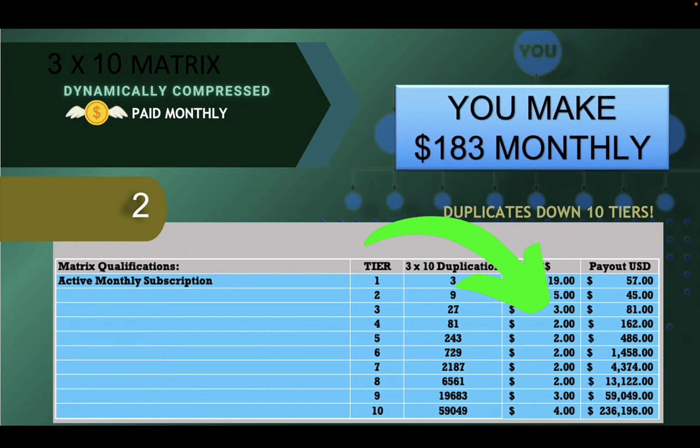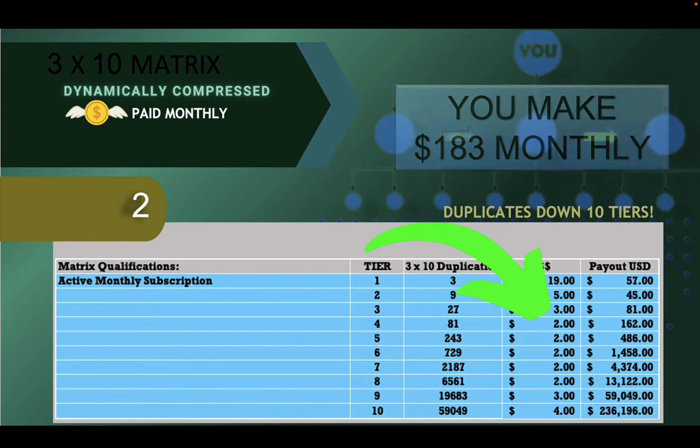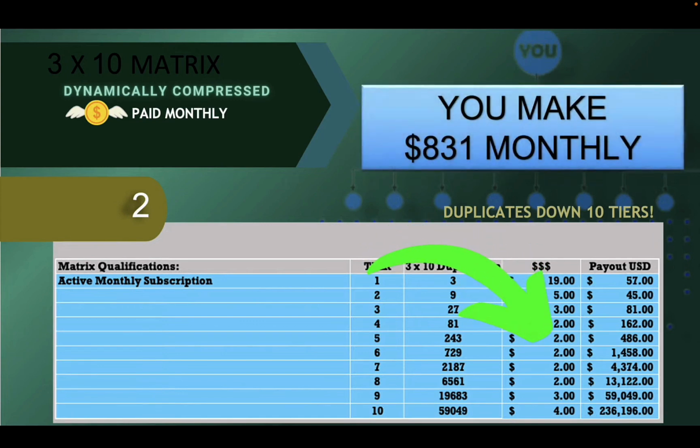So you filled up your whole tier 3 as well. You get $3 for everybody in your tier 3. You'd make $3 each, so it could be $183. Let's say if you're a real rock star, just took a little bit of time to get all 5 of these filled up, you'd be making $831 per month. Now, I don't know about you, but I could use an extra $831. That's a couple car payments, helps out some of my kids with college, all that good stuff, okay?